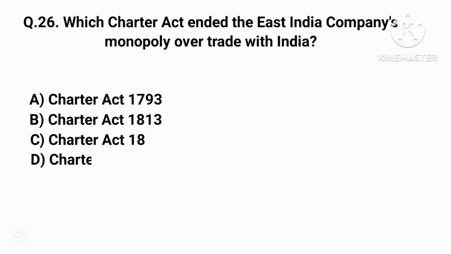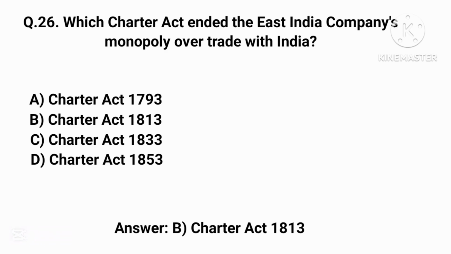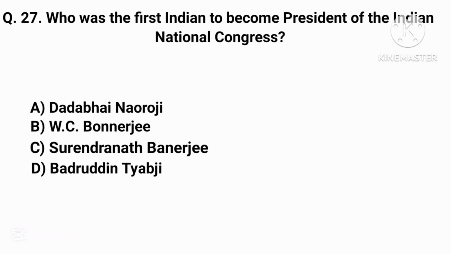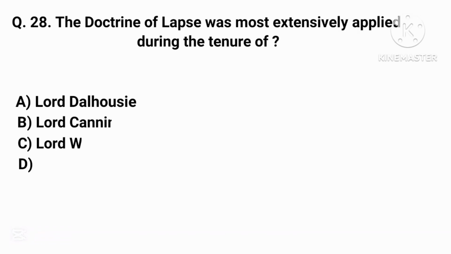Which Charter Act ended the East India Company's monopoly over trade with India? Correct answer is option B, Charter Act 1813. Who was the first Indian to become President of the Indian National Congress? Correct answer is option B, W.C. Banerjee.